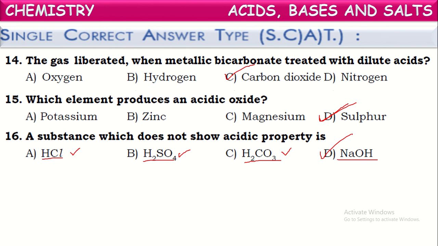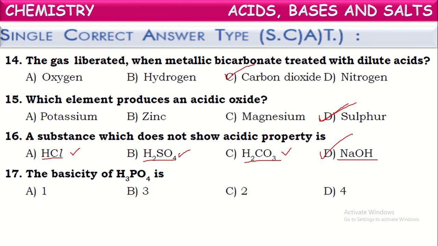Okay. Next one. The basicity of H3PO4. It is called phosphoric acid. So how do we say the basicity of an acid? That depends upon the number of replaceable hydrogen ions in the molecule.